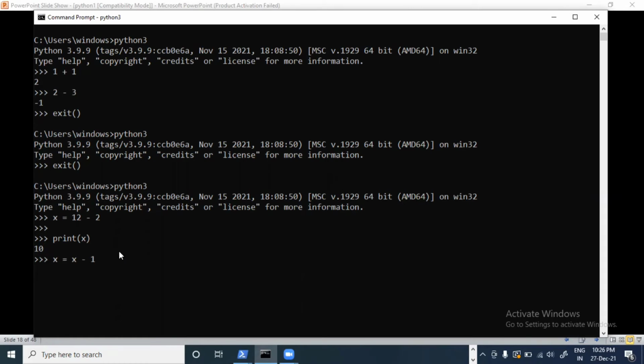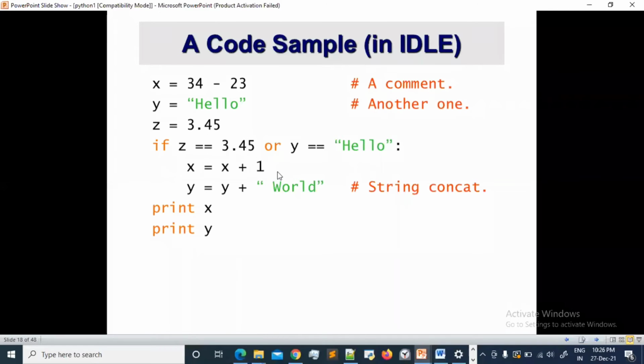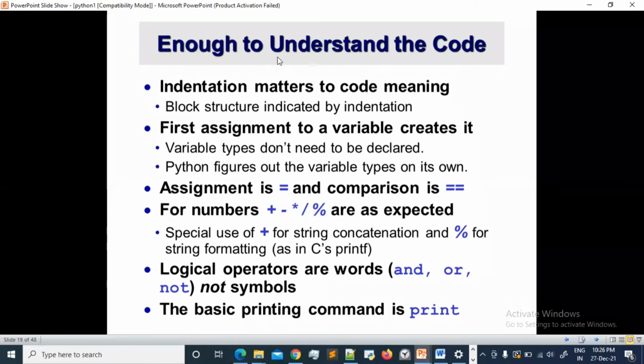Just make sure that in Python, everything works from right to left. First, it will take this x minus 1 and then assign it to x. So what do you think the new value of x will be? If you go from the right side, x is currently 10, 10 minus 1 is 9. So if I do print x, 9. So here we learn one thing, it works right to left. The same thing is mentioned over here.